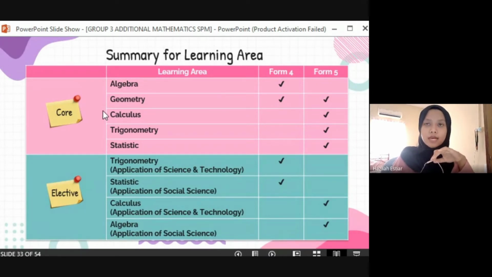As I mentioned before, in Additional Mathematics SPM, they have core and elective. For the core subject, there are 5 learning areas, which are algebra, geometry, calculus, trigonometry, and also statistics. However, in Form 4, they only learn algebra and geometry. And in Form 5, they will learn the other 4, which are geometry, calculus, trigonometry, and statistics. In elective, in Form 4, they have trigonometry and statistics, while in Form 5, there is calculus and algebra.